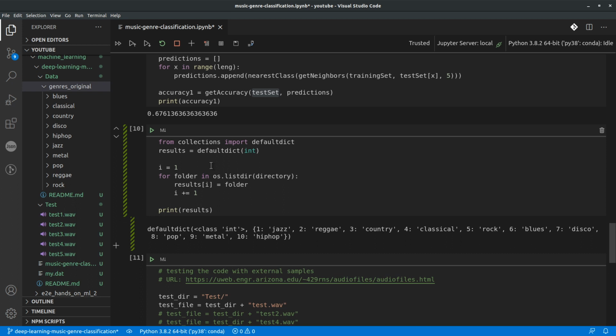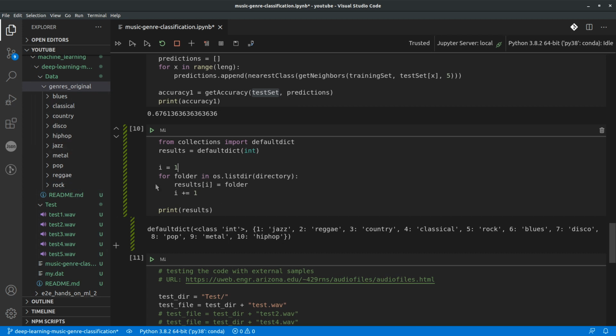because the labels that we are predicting are actual values, as in they are integer values from 1 to 10 denoting these different genres. But in the result output, we don't want numbers, we want the actual genre name.